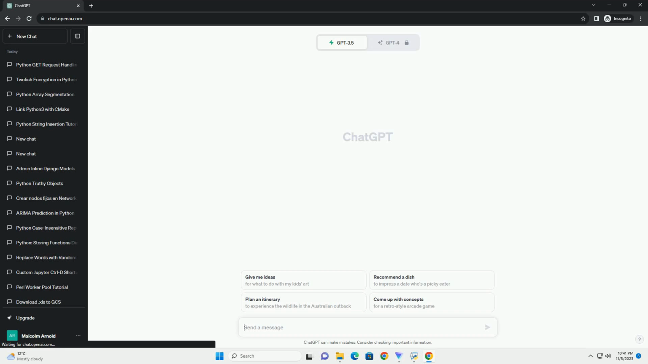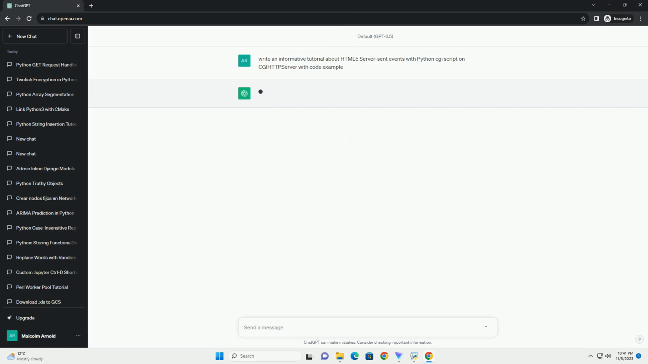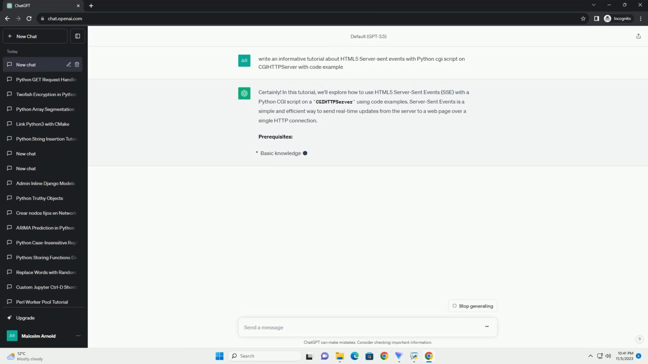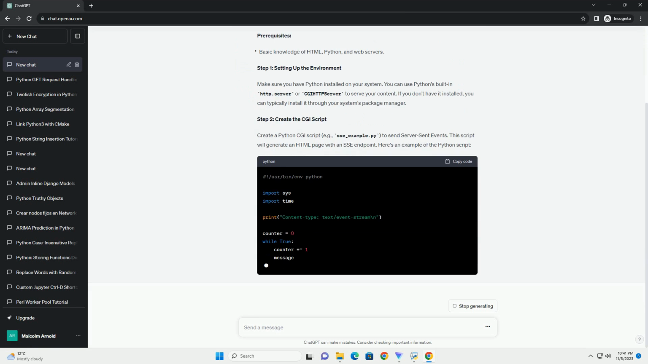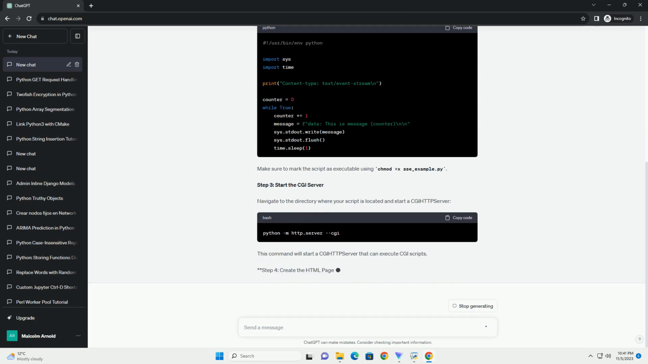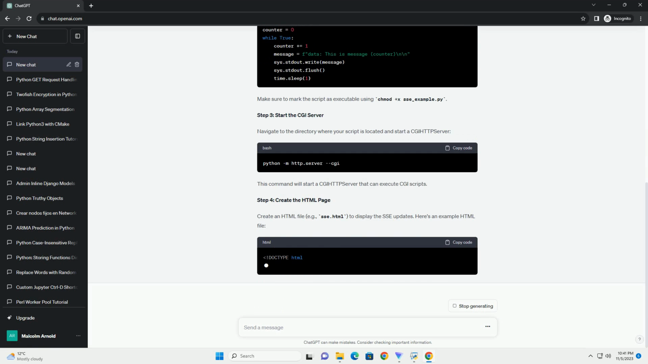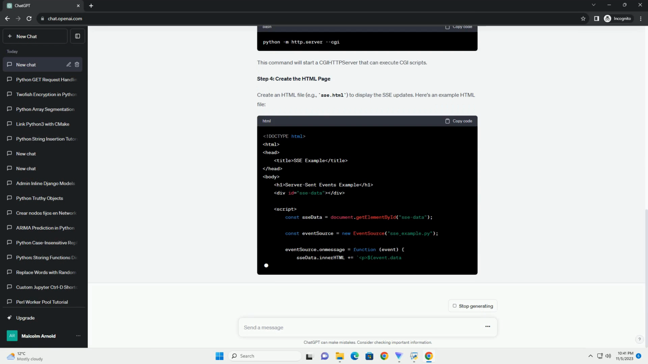Server-sent events, SSE, is a powerful technology that allows servers to push real-time updates to web clients over a single HTTP connection. In this tutorial, we will create a simple example of using HTML5 server-sent events with a Python CGI script running on the CGIHTTP server. We will build a real-time message feed where the server sends messages to the client as soon as they are available. Create a directory for your project, and navigate to it in your terminal.